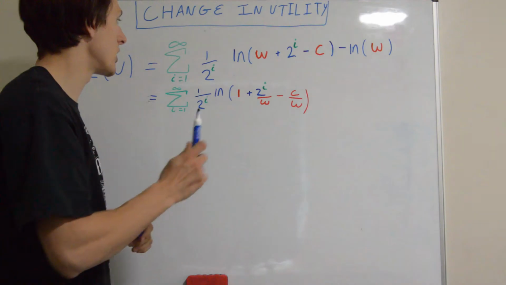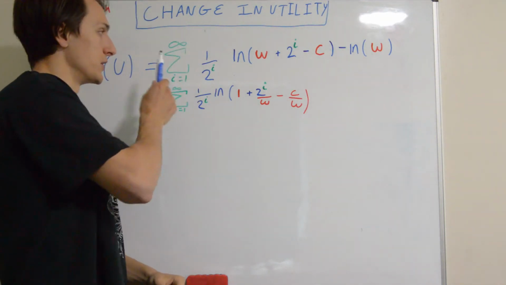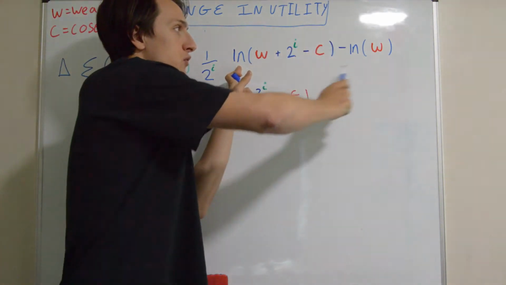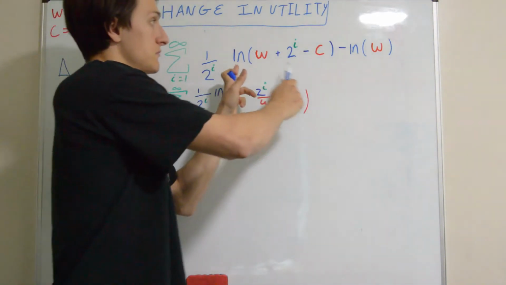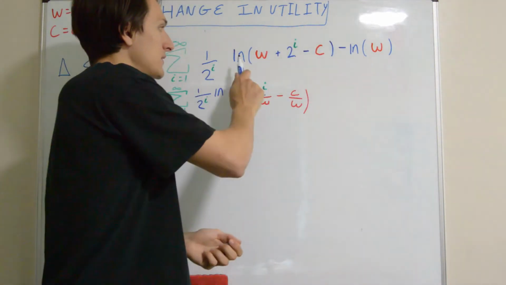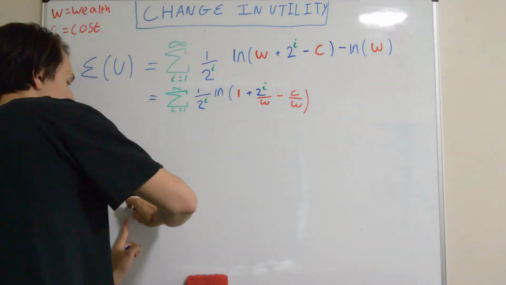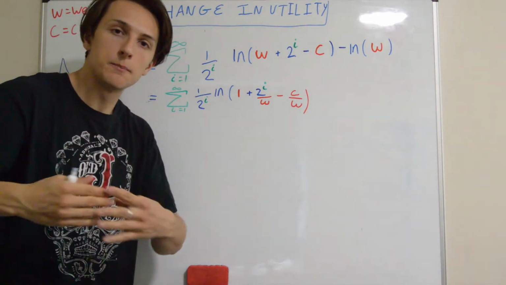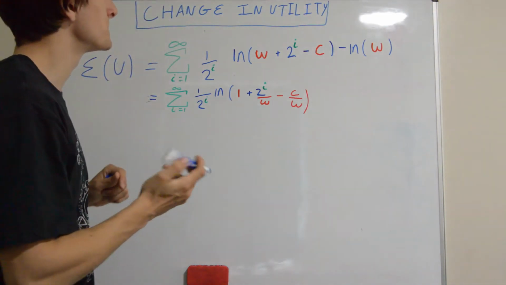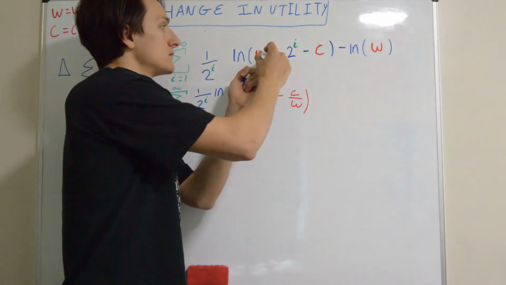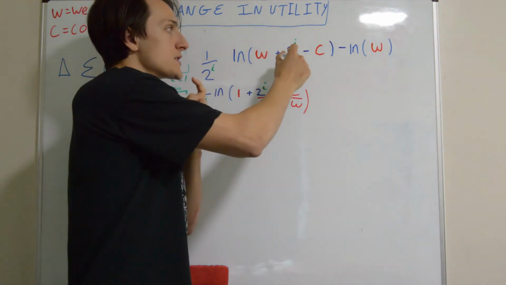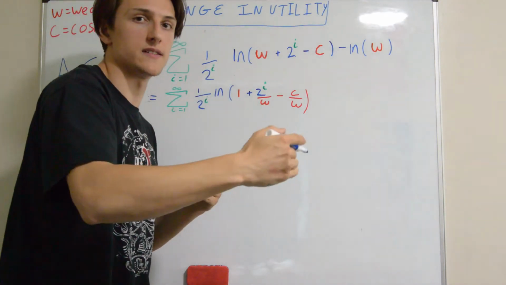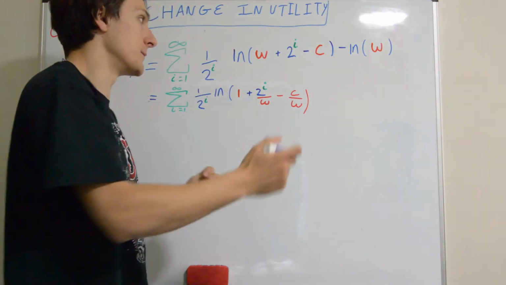Okay, so let me break down the formula in a bit more detail. It's still an infinite sum, and the probabilities are still the same. But instead of working out the amount of prize money, we're working out the utility of those prize monies. Okay, we have natural logs here. Why do we have natural logs? Well, the gradient of a natural log graph is decreasing. So this takes into account the diminishing utility of money. And then inside the natural log we have your original wealth plus your prize money minus the cost of the game. So altogether this is going to be your wealth after the event, right? After you receive the prize money.